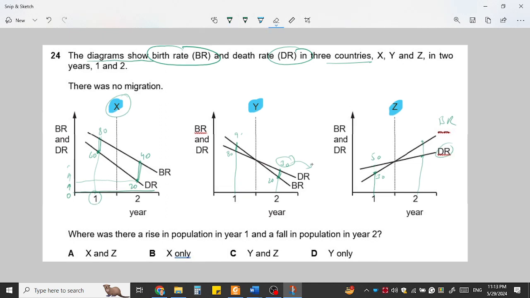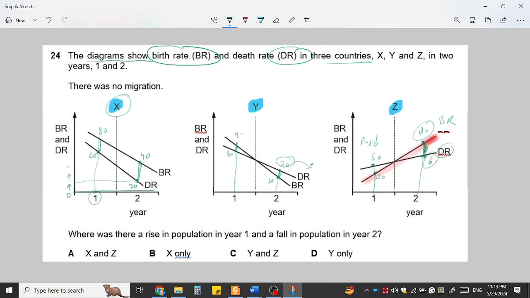If I color the birth rate, this is the birth rate. Here the birth rate is like 30 and the death rate is higher. This means the population is falling in year 1. And here the birth rate is higher, like 80, and this is like 60. So we can see that there are more births than deaths, so the population is increasing.